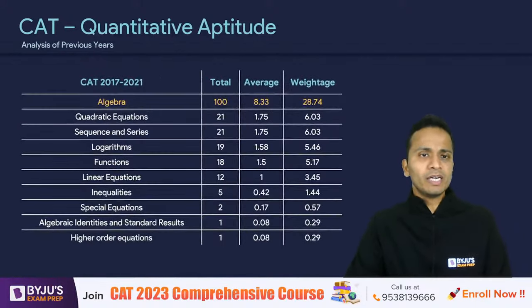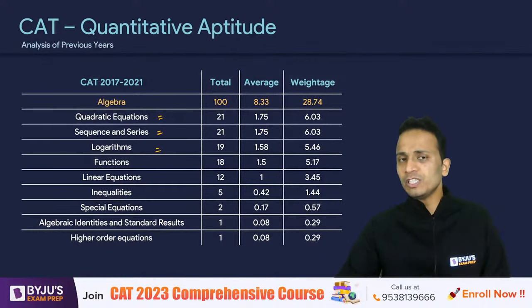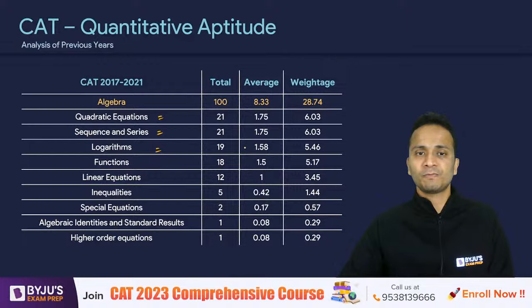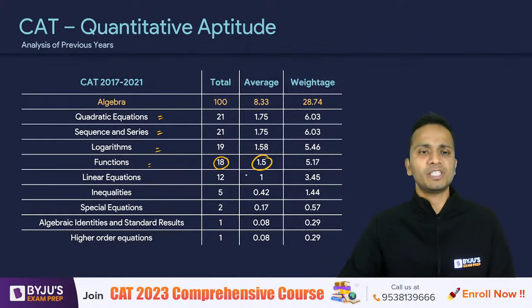Okay, now moving ahead and looking at algebra. Quadratic equations, sequence and series, and logarithms have been the most important areas from which you can easily expect 2 questions each. Functions, the next important area, a total of 18 questions have been asked. On an average, 1.5 questions were there in the previous year papers.